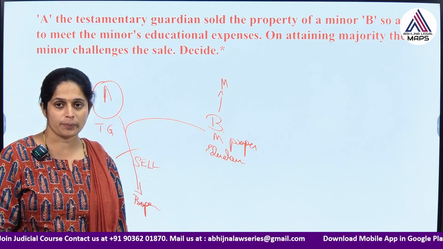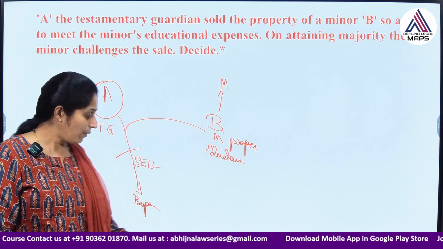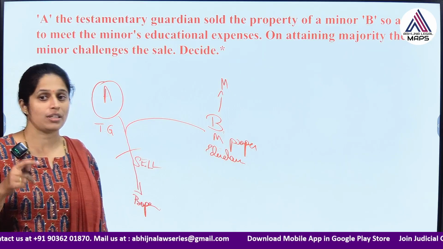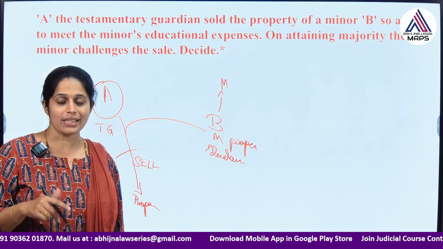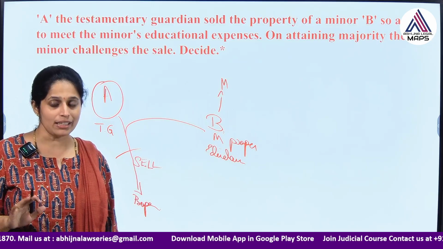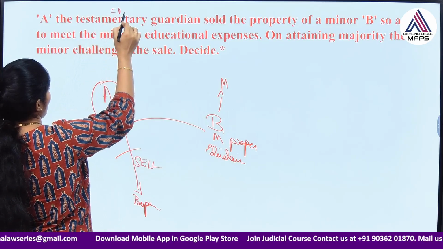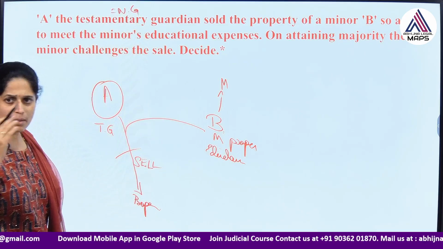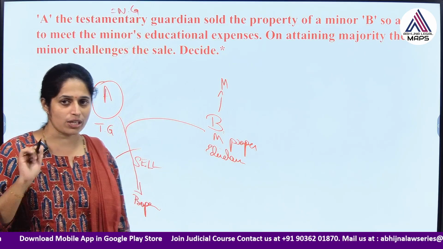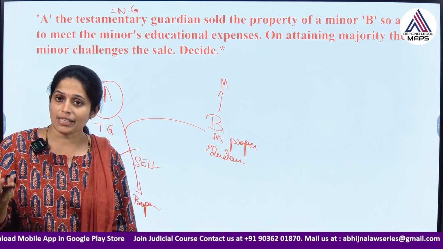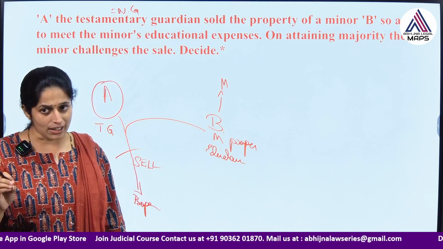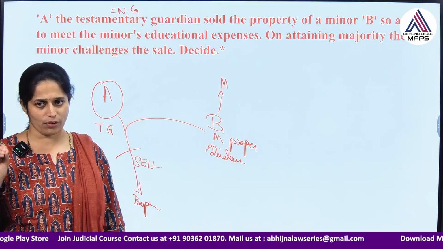What has to be done? See, we have section 8, section 9 and section 6. Section 8 speaks regarding testamentary guardian. Testamentary guardians have the same powers and the same restrictions as that of a natural guardian. So then what are the powers of the natural guardians? A natural guardian can do anything for the benefit of the minor.